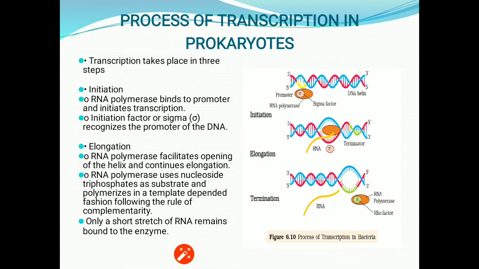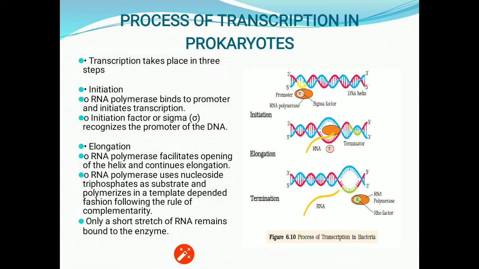Now the image is showing that there is a promoter and there is sigma factor RNA polymerase. You know that RNA polymerase helps in the polymerization of the ribonucleotides to form an RNA strand. Now there is elongation and finally the termination. That means this process has 3 steps in it: initiation, elongation, and termination. Now we'll start with the first step, that is initiation.